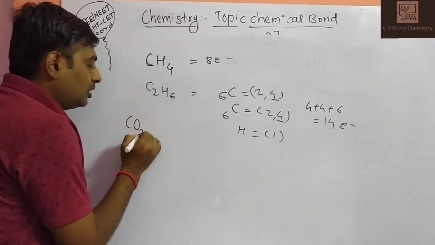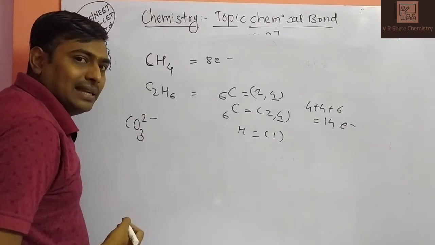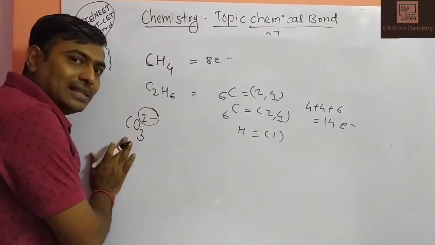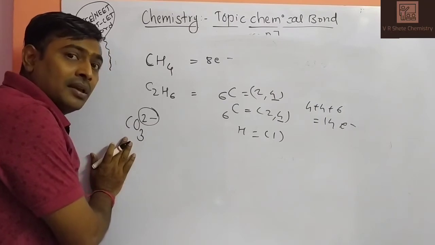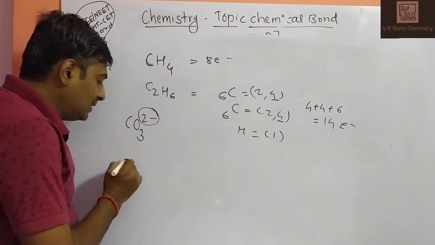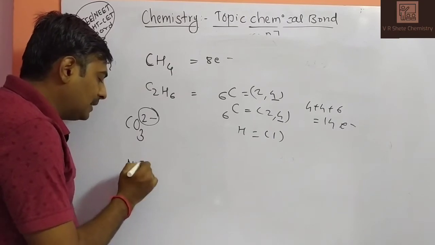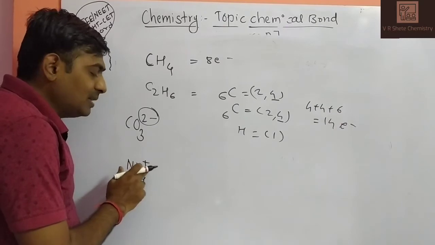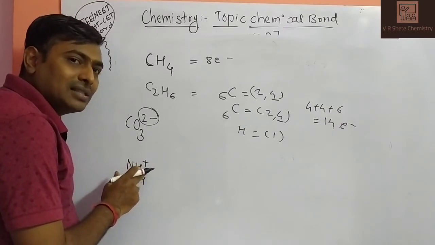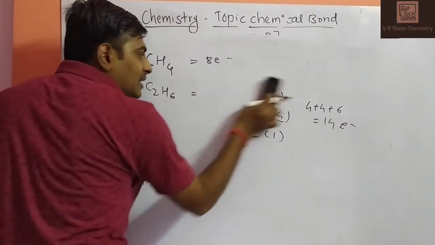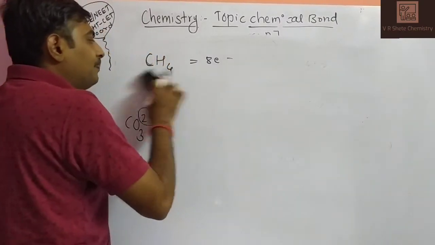If CO3 2 minus, if a negative charge is there on any species, it means gain of electrons, that is, addition of electrons. And when a positive charge is there, as in NH4 plus, it means loss of electrons. Positive charge means loss of electrons. It is a cation example. So how will the valence electrons of this species be calculated?